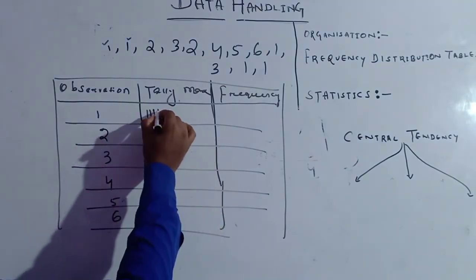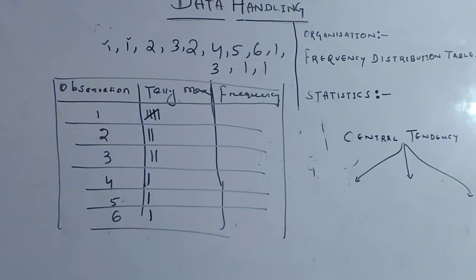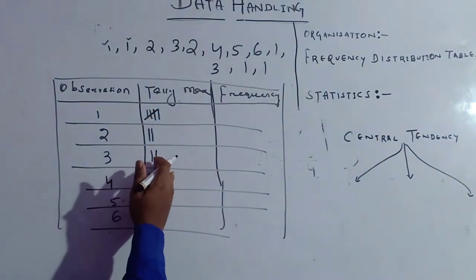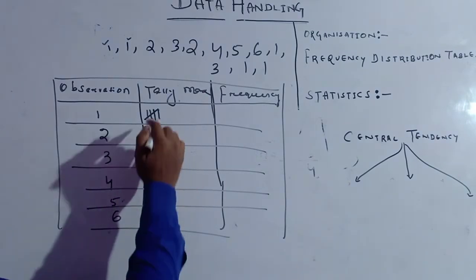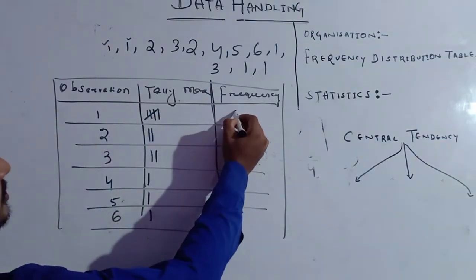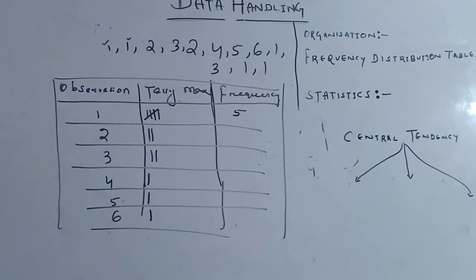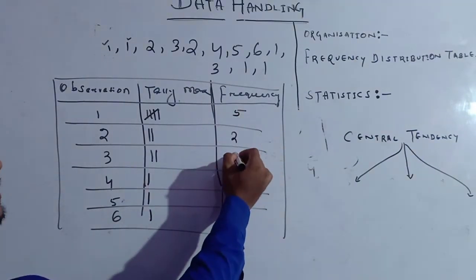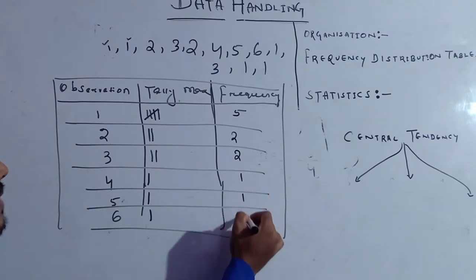Whenever the fifth occurrence comes, you have to draw it diagonally, so that there is no need to count once again like 1, 2, 3, 4, 5. So here it is the bundle. It means it is the bundle of 5. So by closing your eyes you can write by seeing the bundle of 5, then after 2, then after 2, then after 1, then after 1, then after 1.